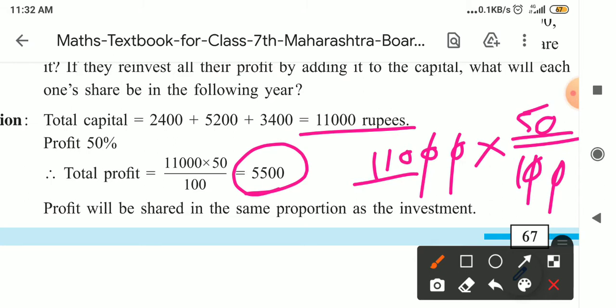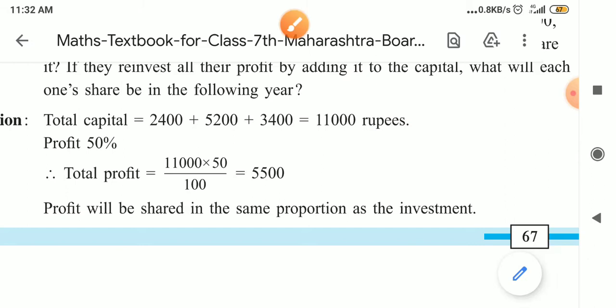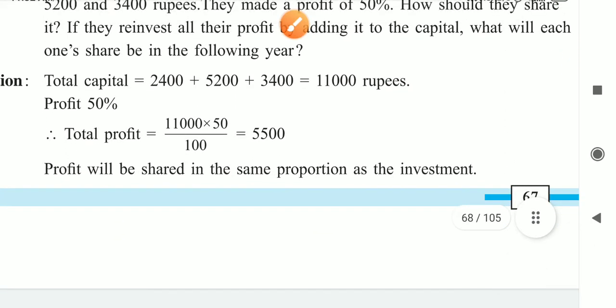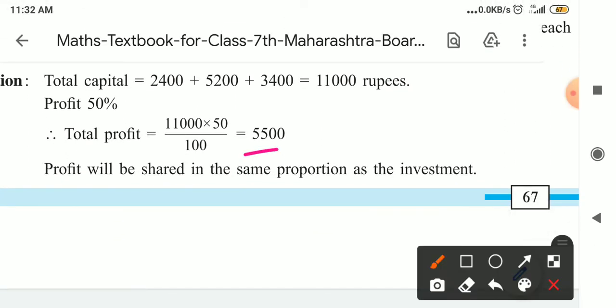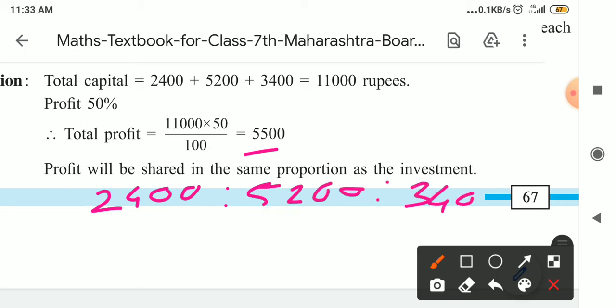According to the profit proportion, they will share this profit. So we have to find out the proportion of the investments: 2,400 is to 5,200 is to 3,400. First we have to reduce it.